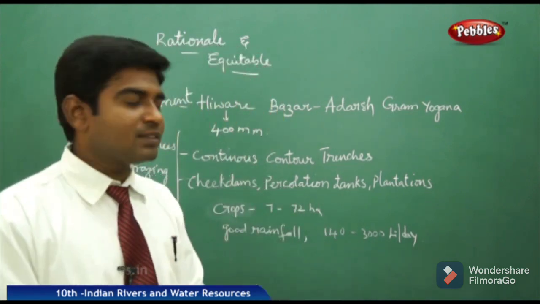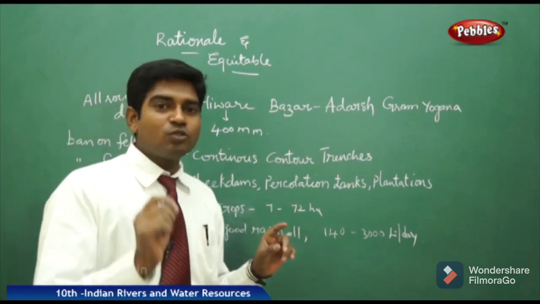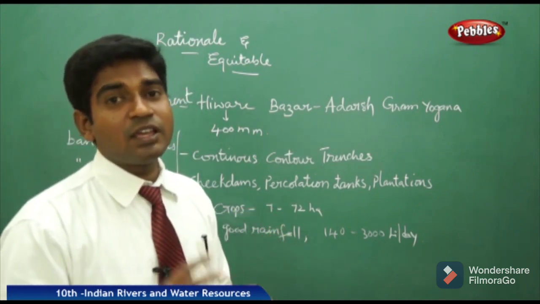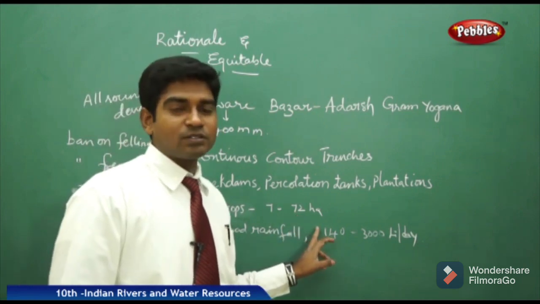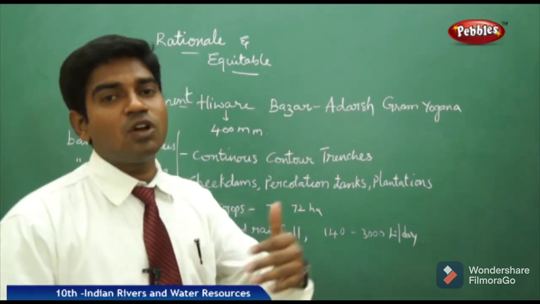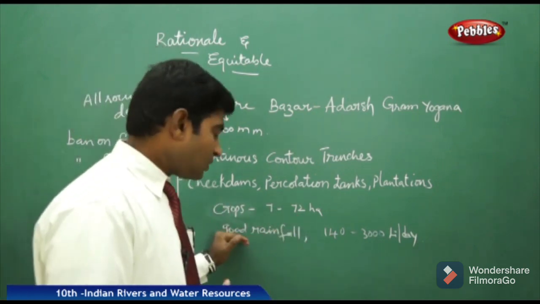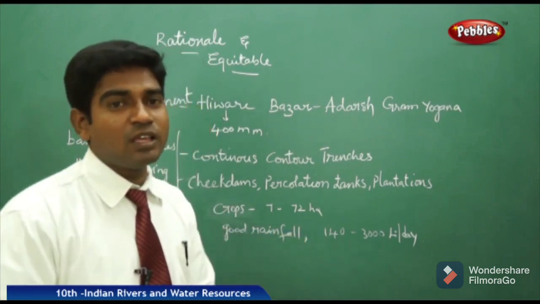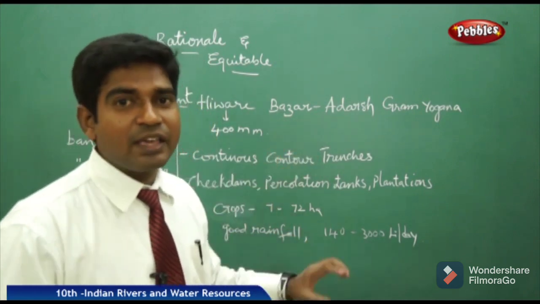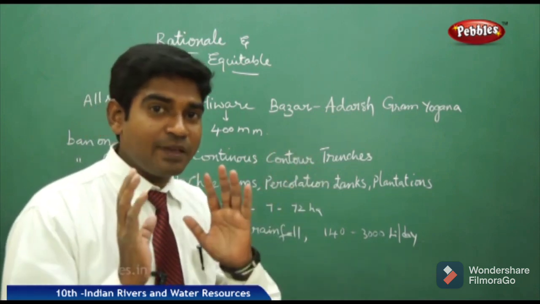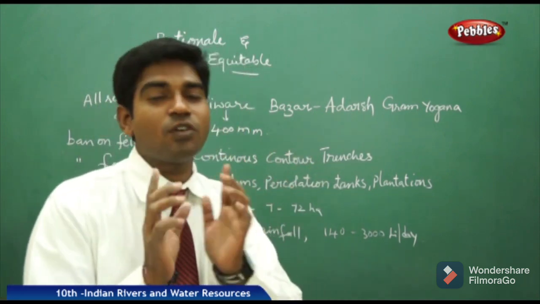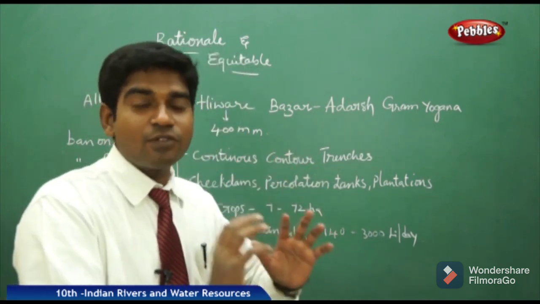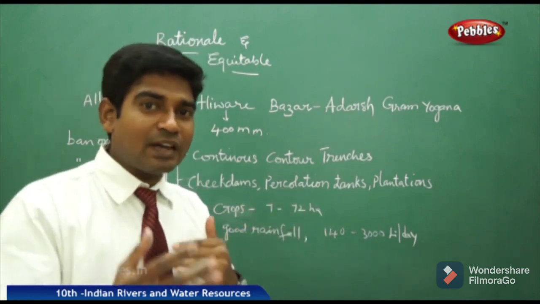It was a remarkable change, like crops. Earlier it was only 7 hectares in the summer season, and it was raised to 72 hectares. It is not a small thing. It has gone up 10 times from the normal level. They received a sufficient amount of rainfall. In the climate they got a change, and in the entire development they got a change. Here the major issue we have is that it's a drought prone area. Now it turned into a good rainfall place. So we can understand that the issue is addressed very well.